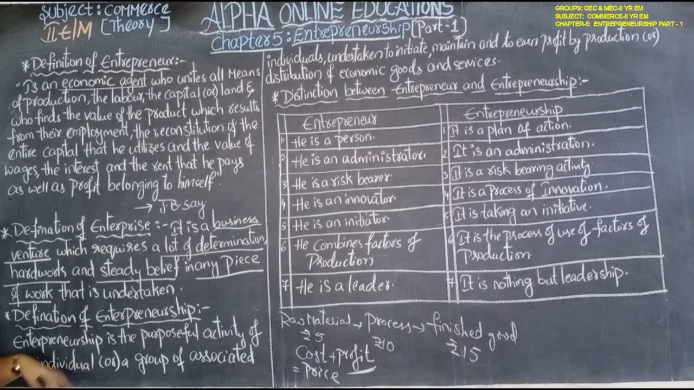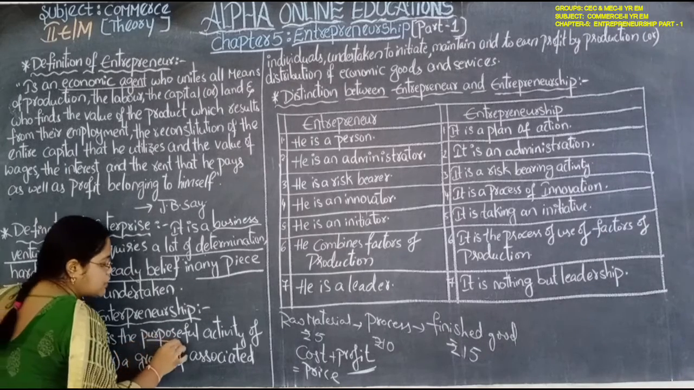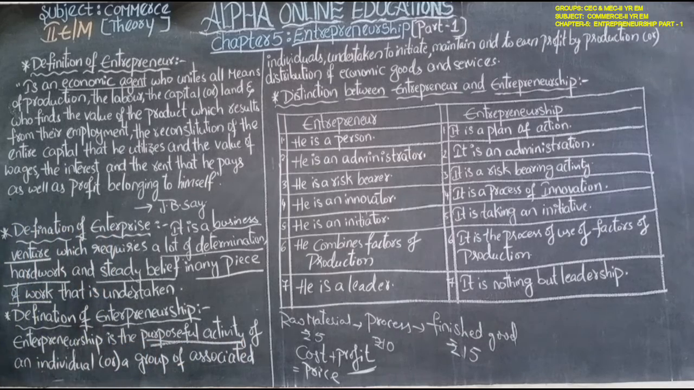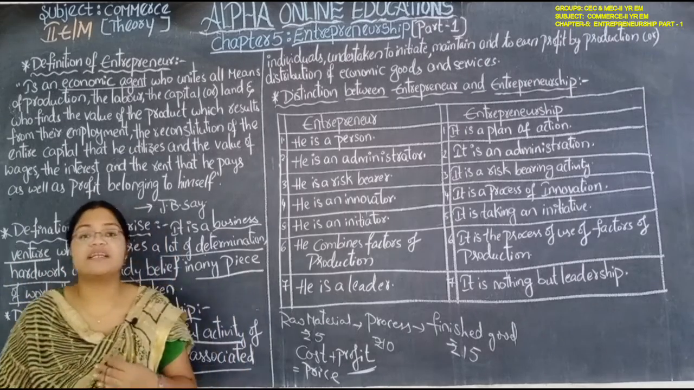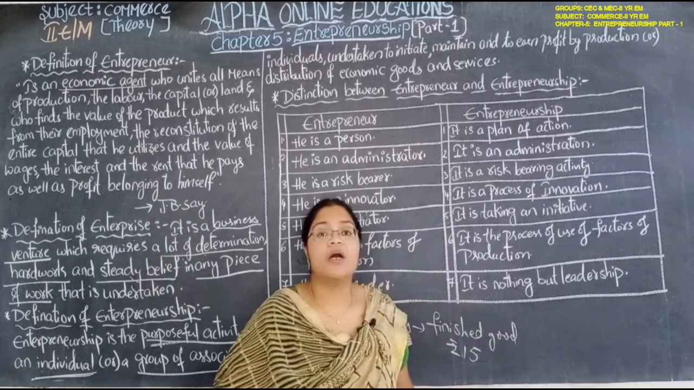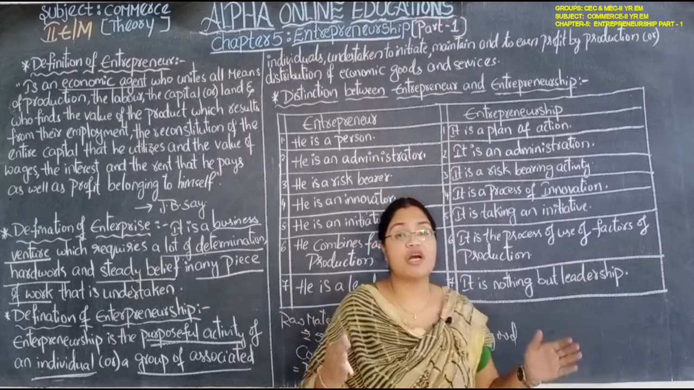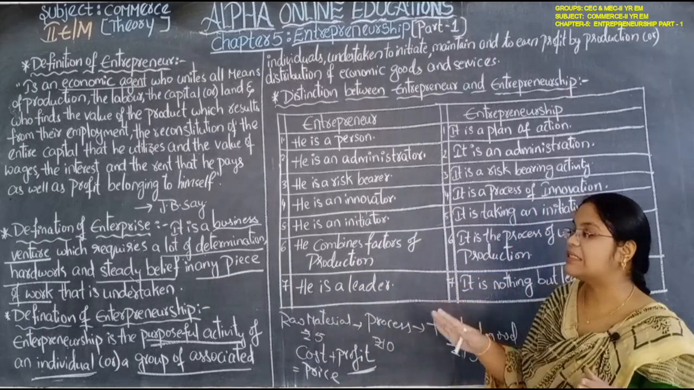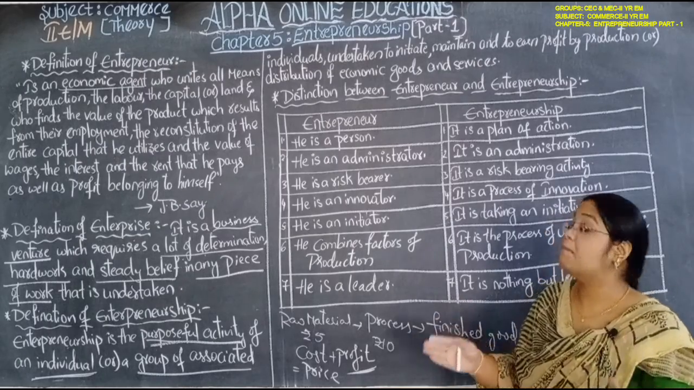Okay, then the definition of entrepreneurship. Entrepreneurship is the purposeful activity of an individual. It is a purposeful activity, meaning there is a certain purpose for that activity. An individual will perform that activity, or a group of associated individuals will perform it. It is started for a certain purpose.